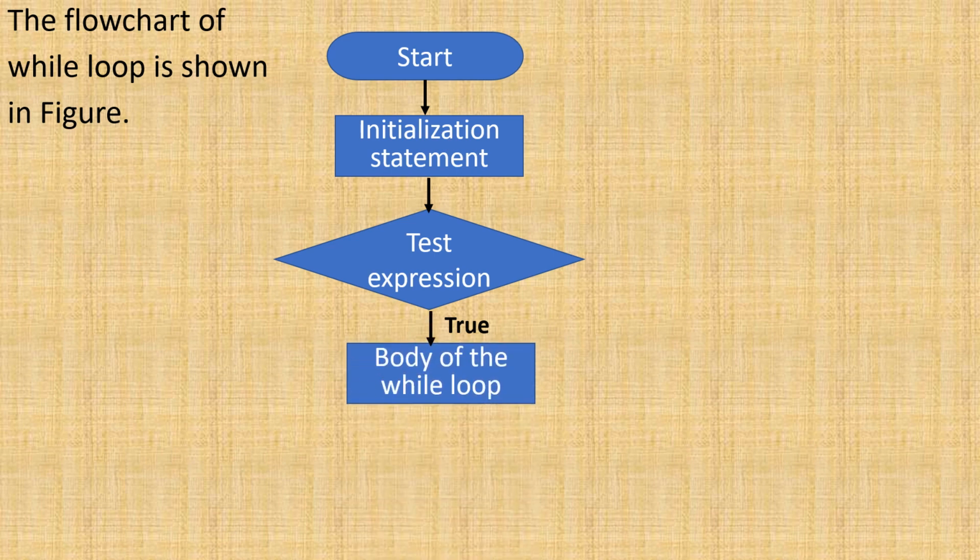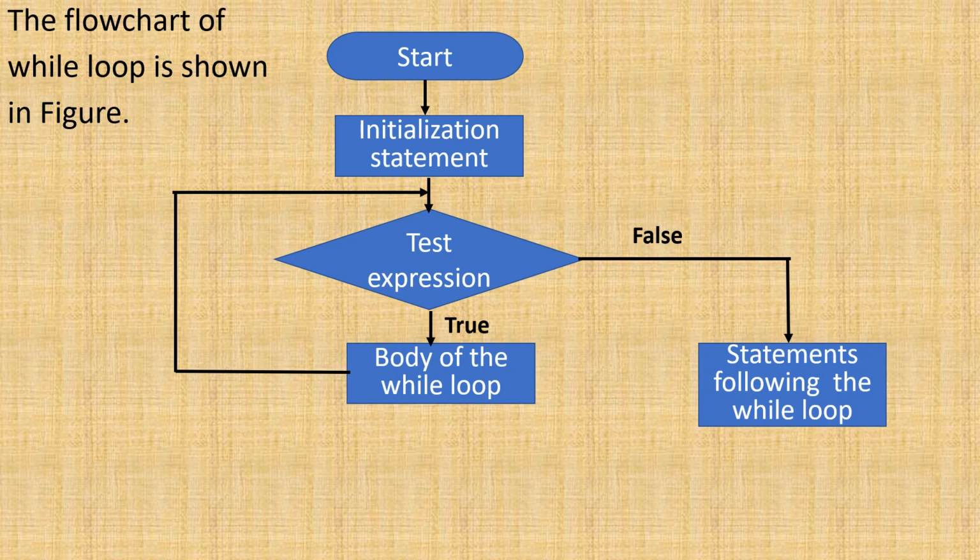And after this, again it checks the condition. If the test expression is true, it will execute the body of the while loop. This process is iterated until the test expression or the test condition is false. Once the test condition becomes false, it comes out of the loop and executes the statements following the while loop. Then it will be the stop.